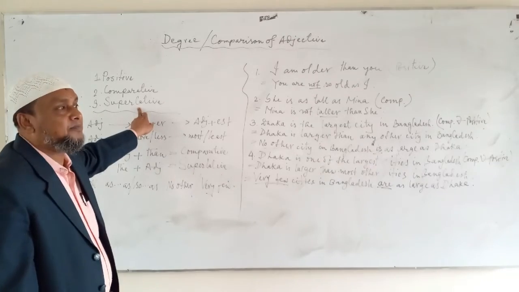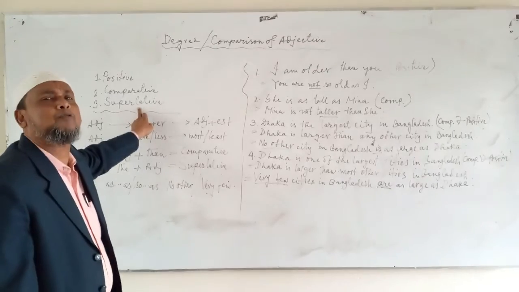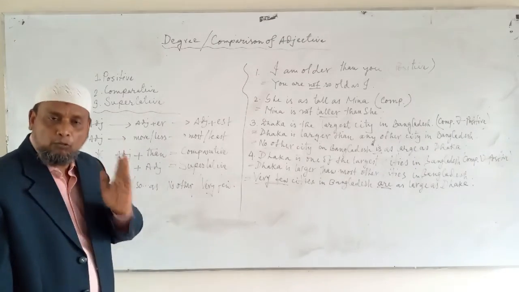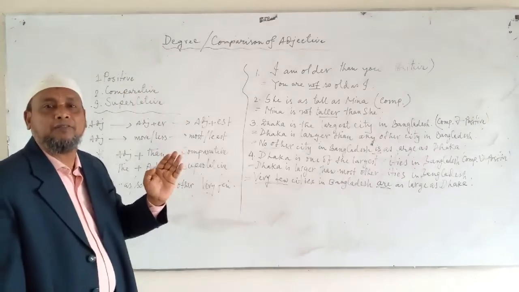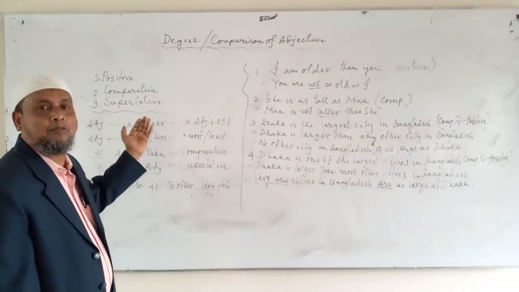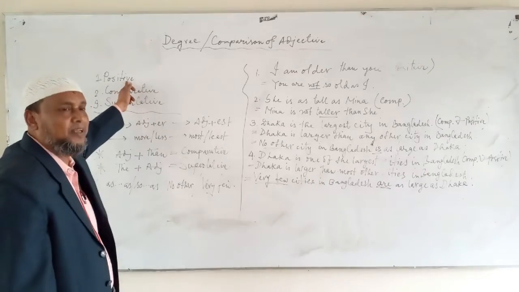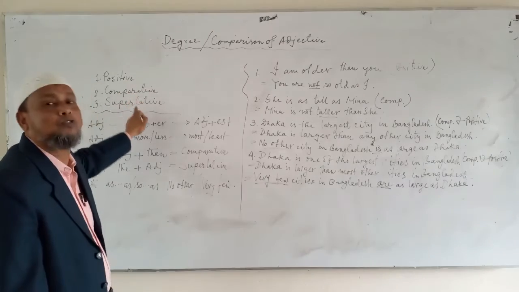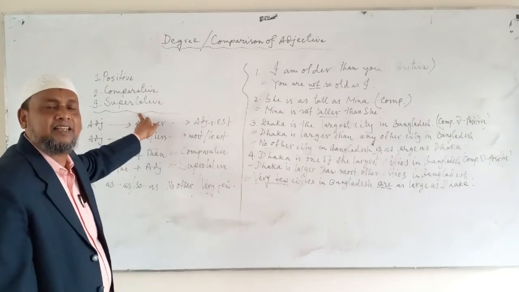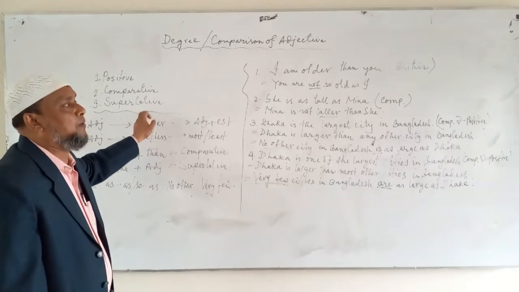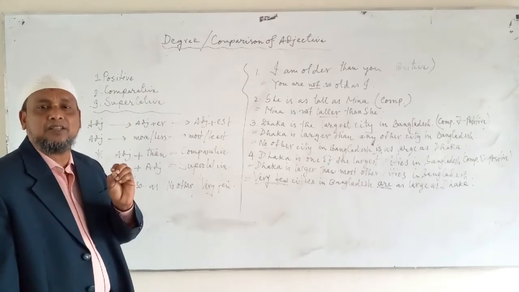So, first of all, we have to know what we have to do in the exam. We have to change from one degree to another. For example, there is a sentence in the question paper which is in positive form, and you are asked to make it comparative or superlative. You have to do according to the instruction given in the question. So before changing the sentence, you have to know basic rules.